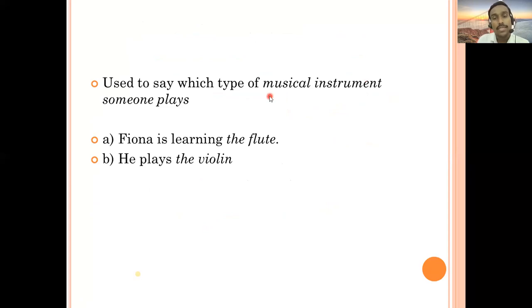Okay, the next slide is here with another tip that says if you want to refer to some musical instruments, in that case also people have to use article the. So there are a number of musical instruments. Here you can see some examples. Fiona is learning the flute. So Fiona is a proper noun, that is not the name of a musical instrument. Flute is a musical instrument. Before that, article the is used. He plays the violin. Here you come to know violin is a musical instrument. Before that article the is used.